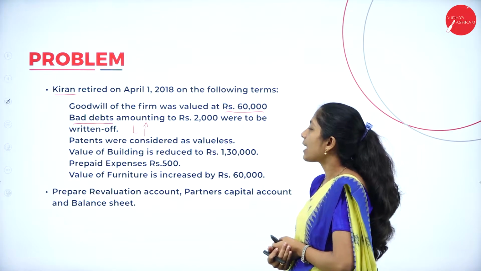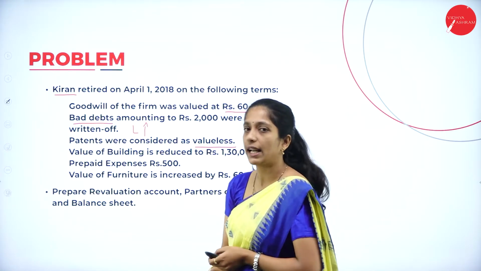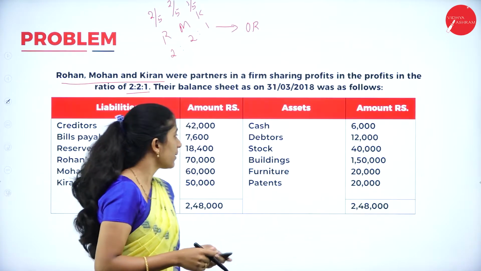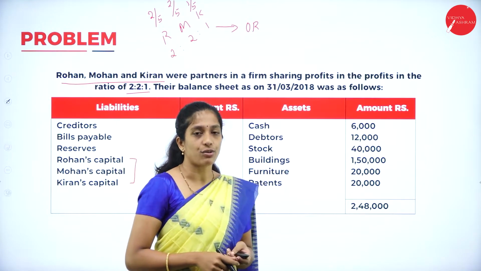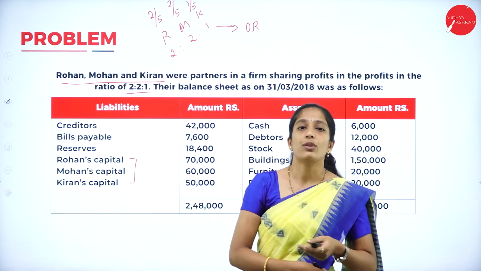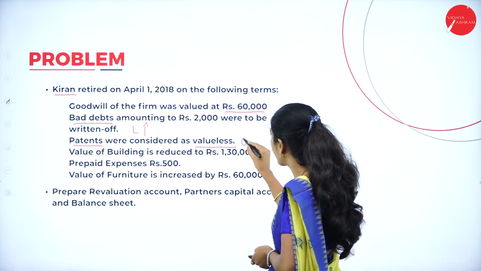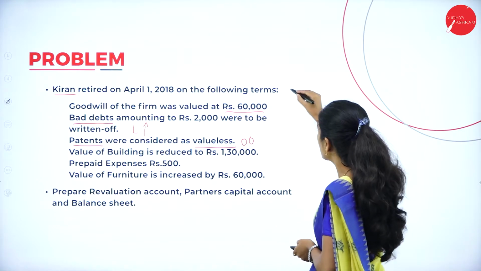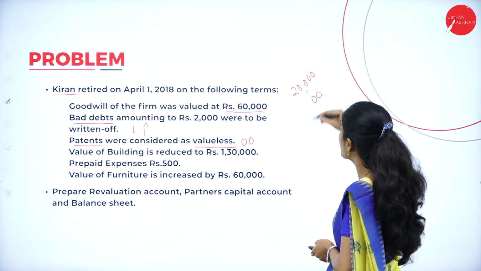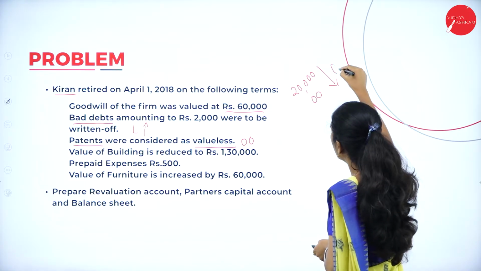Next. Patents were considered as valueless. So what do you mean by valueless? What is a patent? Patent is an asset. Now see the value of the asset in the balance sheet. Patent they have given 20,000. In the adjustment they are telling that now it is considered as valueless. In the sense, its value is now how much? 0. Earlier it was 20,000. Now its value is 0. So it means what? Decrease in the value of what? Asset.